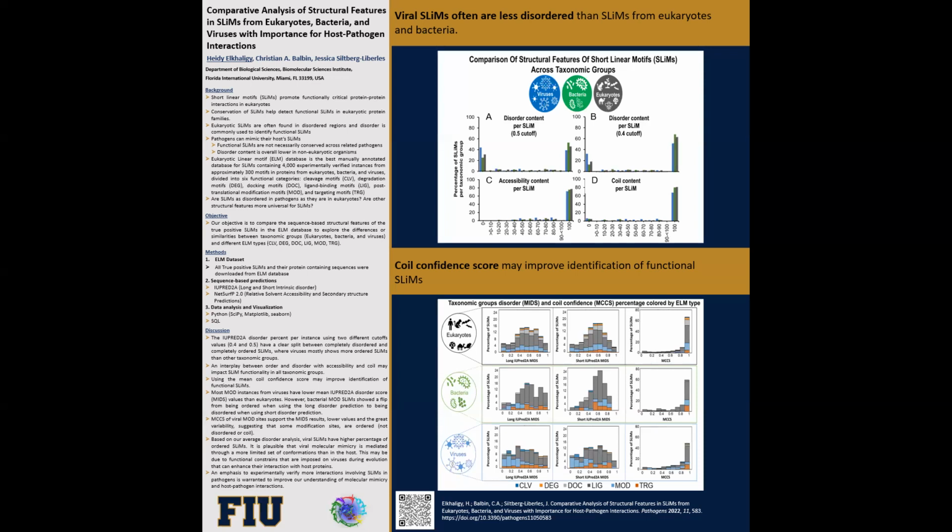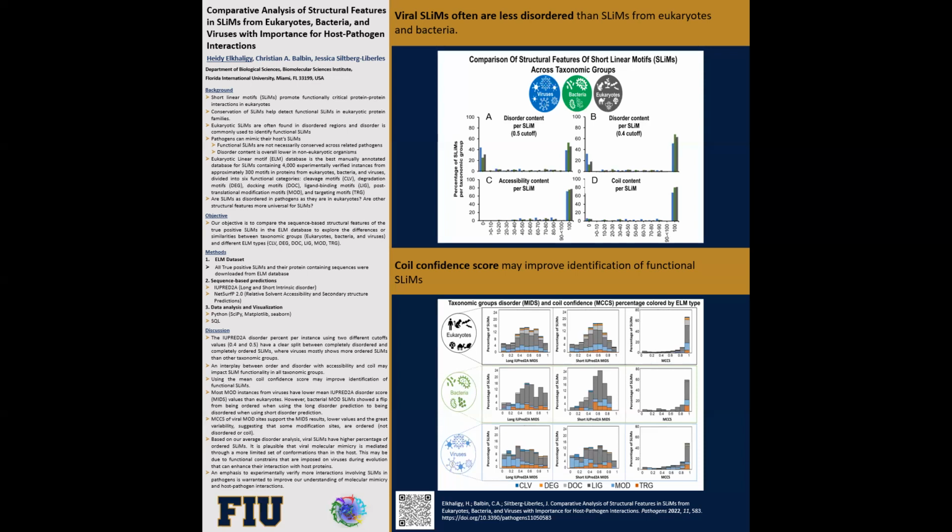Currently, the best database that contains all the experimentally verified SLiMs is the Eukaryotic Linear Motif Database, or ELM database, which contains around 4,000 experimentally verified instances from approximately 300 motifs in proteins from eukaryotes, bacteria, and viruses, divided into six functional categories: cleavage, degradation, docking, ligand binding, post-translational modification, and targeting motifs. Our objective is to use sequence-based structural predictions to compare structural features of the true positive SLiMs in the ELM database to explore the differences or similarities between taxonomic groups like eukaryotes, bacteria, and viruses, and between different ELM types.